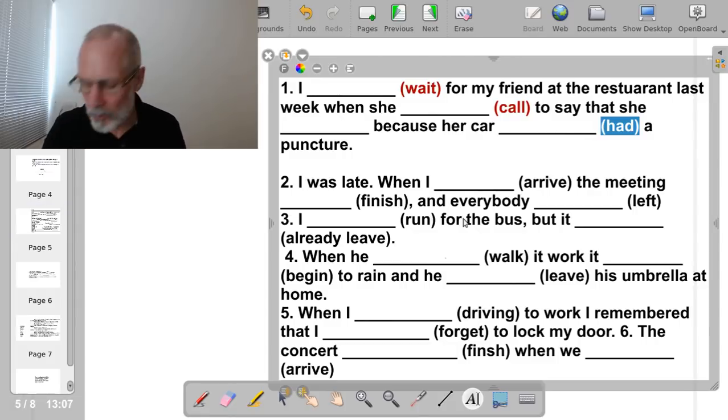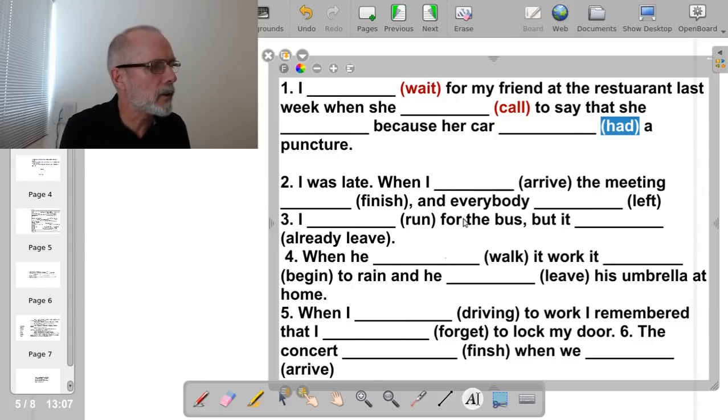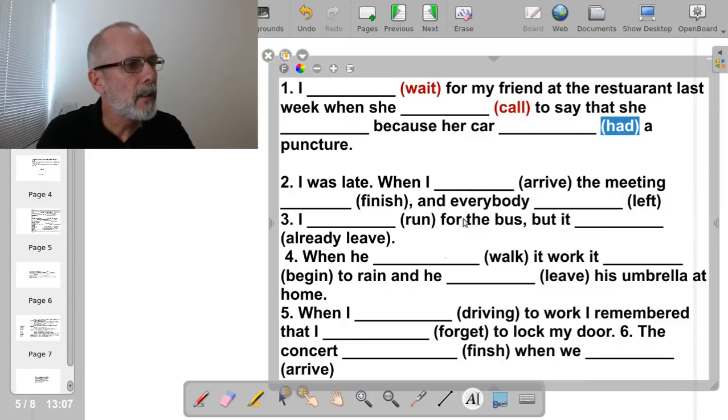Can anybody in the chat write the answer to this question? Put the verbs into the correct tense. Anybody? Have we got any answers? If we don't, I'll have to write the answer myself.